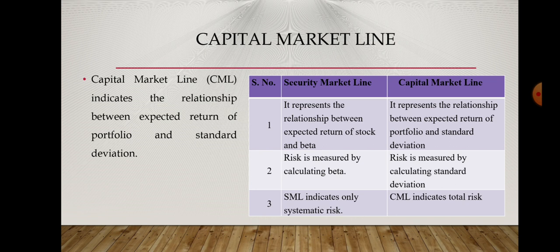Another difference is that the security market line indicates the systematic risk, that is beta, and the capital market line indicates the total risk. Another big difference that we can discuss here is that the security market line gives the risk for a particular, individual stock, but the capital market line indicates the risk for a total portfolio, for a group of stocks.